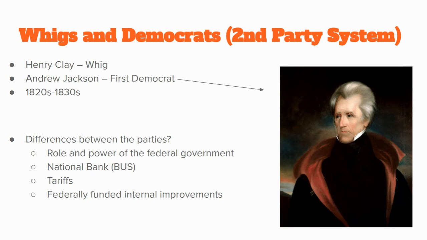So as we mentioned before, when Henry Clay creates the Whig Party, he's going to basically go up against Andrew Jackson's Democratic Party, and this creates the second party system. And this is beginning in the 1820s to 1830s, and we're going to see Whigs and Democrats go against each other for a number of years up until the Civil War. And we need to know the differences between the parties. We're going to talk about four areas: the role and power of the federal government, the national bank, tariffs, and federally funded internal improvements. We're going to break each one of those down now.